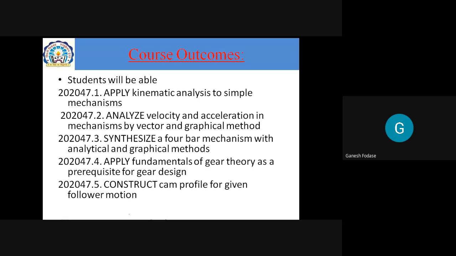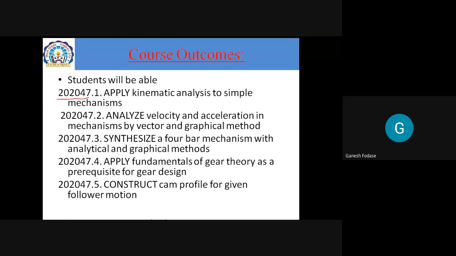Now our outcomes. I just talked about objectives. Now the next one is outcomes. Here 2020-47 represents our subject code, and 1 means the first outcome. If you go through mechanisms, you study the types of mechanism, what is a machine, how a machine is different from a mechanism, and basic terms related to mechanism like pair, link, kinematic chain, then types of mechanism.